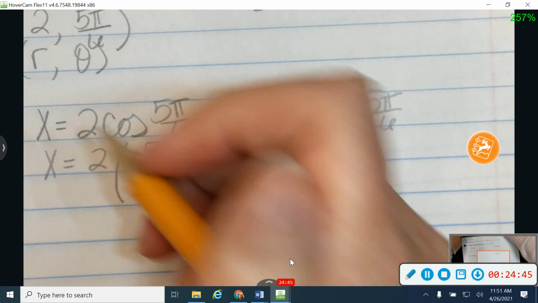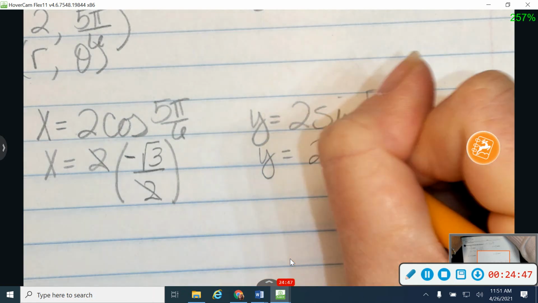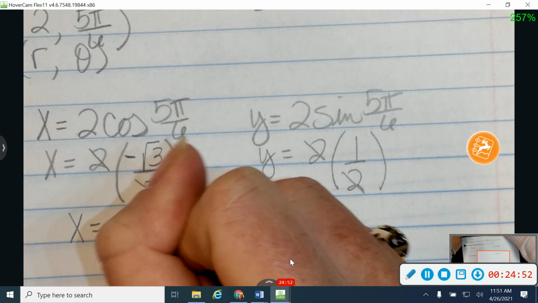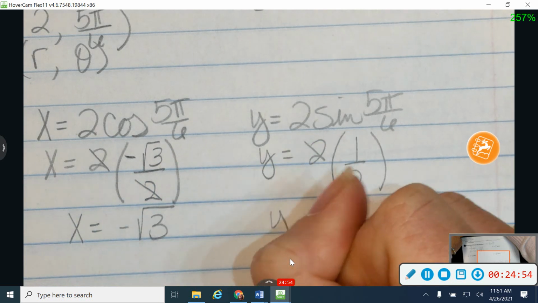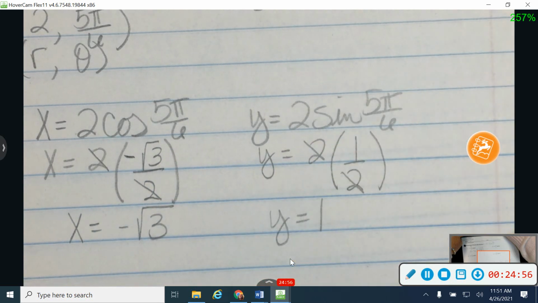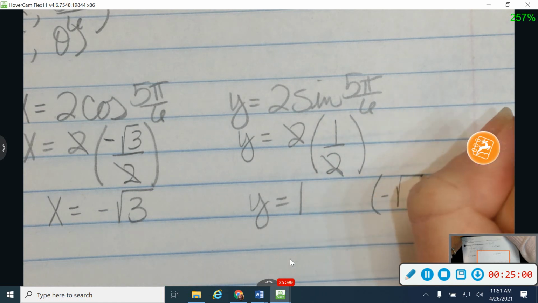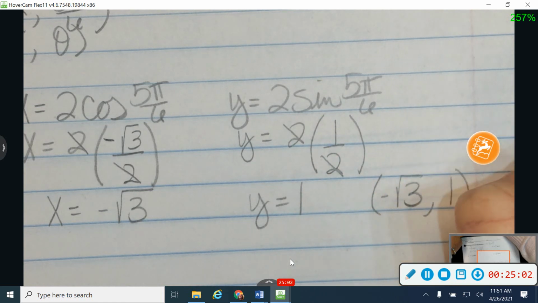Now because we're multiplying, I can let my 2's cancel out everywhere. So x is negative square root of 3 and y is 1. So my point will be negative square root of 3, positive 1.